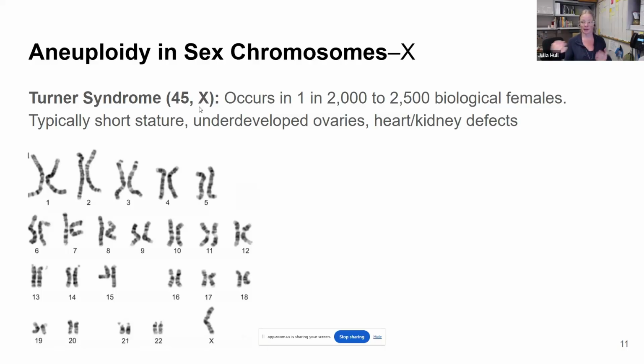Because there's not a Y present, we call this a biological female. This occurs in about 1 in 2,000 biological females. Usually, individuals with Turner syndrome are about 8 inches shorter on average than females that have two X chromosomes.